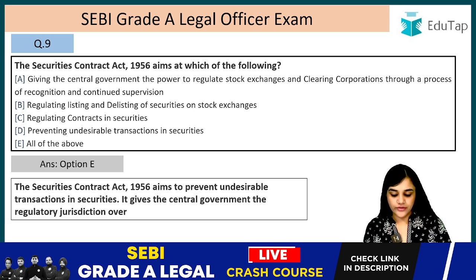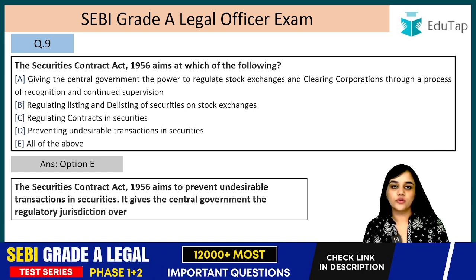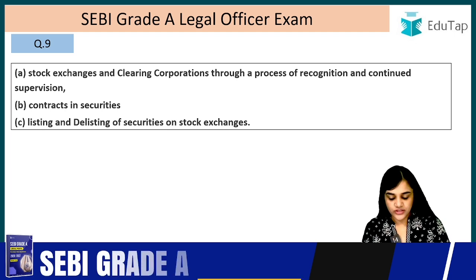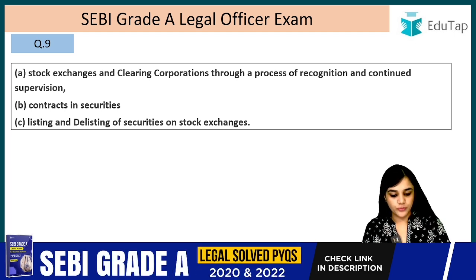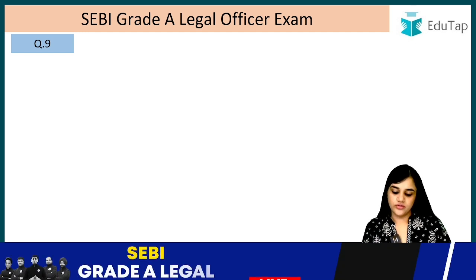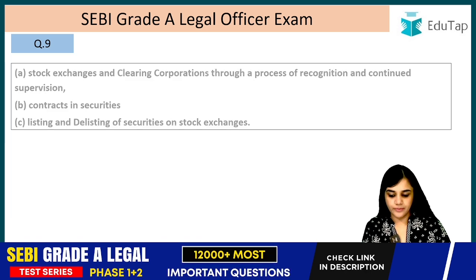The Securities Contract Act 1956 aims to prevent undesirable transactions in securities. As I've told you, this is written in the preamble. It gives the central government the jurisdiction over stock exchanges and clearing corporations through a process of recognition and continued supervision, contracts in securities, listing and delisting of securities on stock exchanges, right? So answer is option E. We can move on to the next question, question number 10.